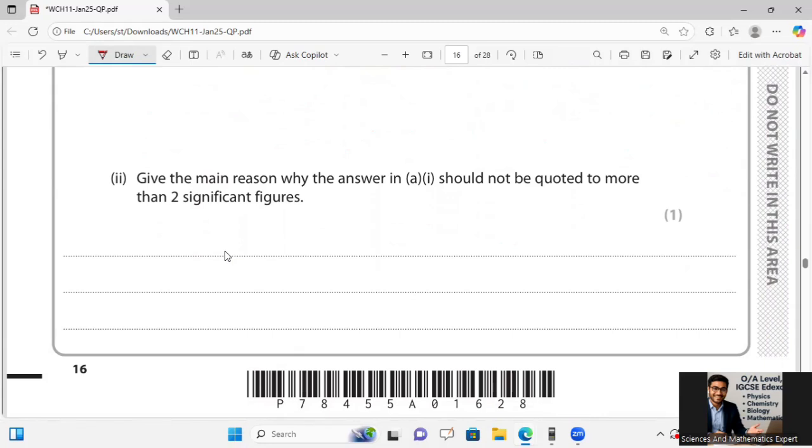Okay, give the main reason why the answer in A2 should not be quoted to more than two significant figures.